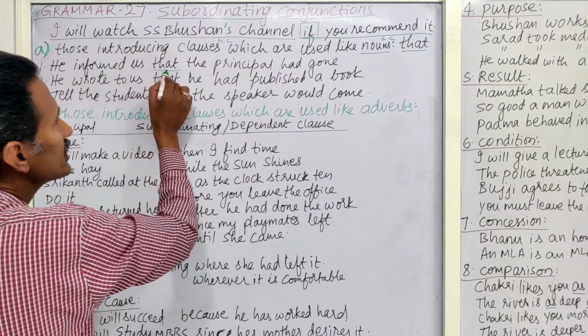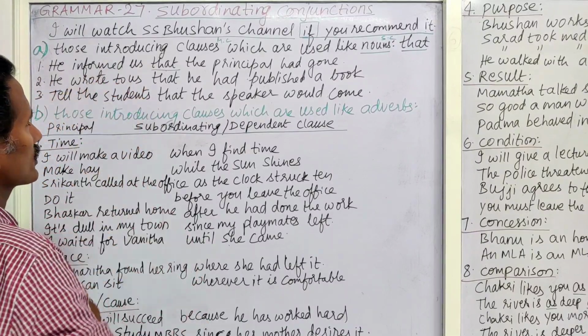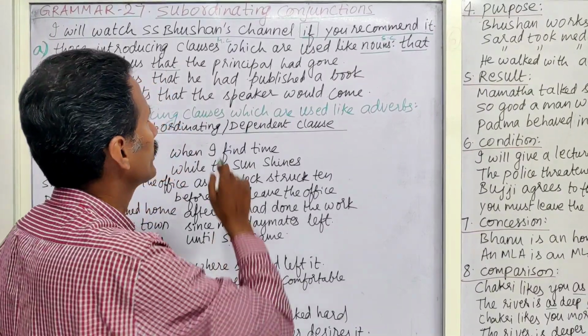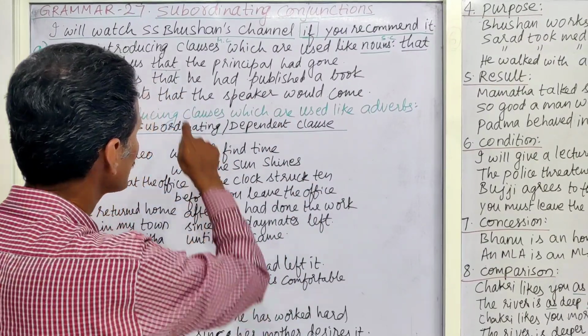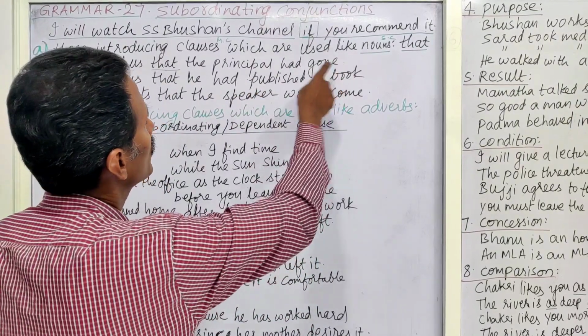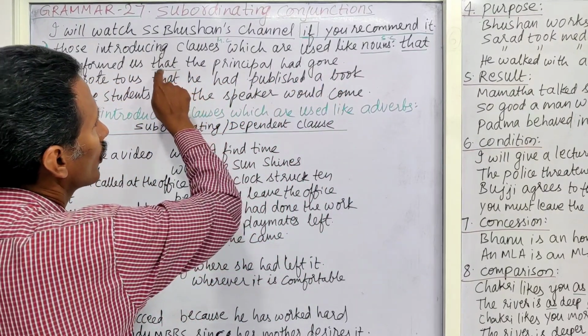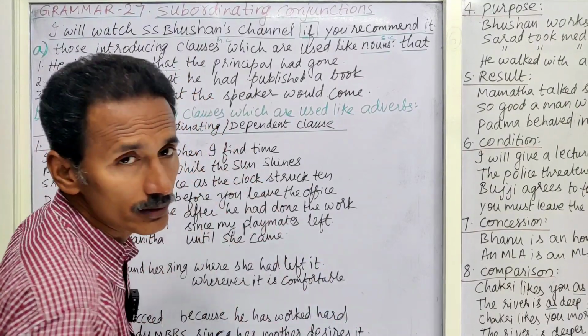So this is introducing the remaining part. He informed us. What did he inform? He informed us that the principal had gone, the headmaster had gone. So this is called the subordinate clause, and this conjunction is used almost like a noun.